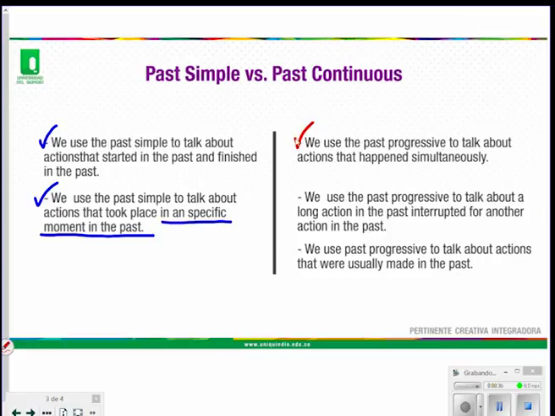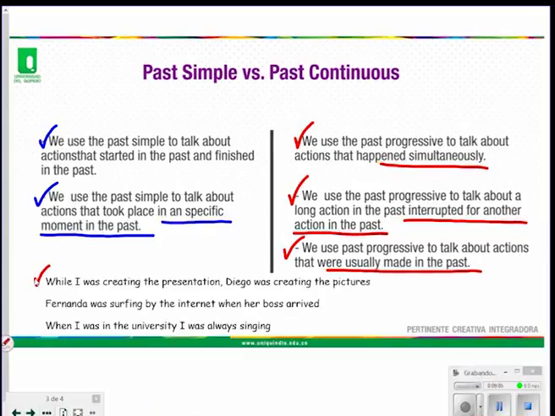Past continuous or progressive. We use the past progressive to talk about actions that happened simultaneously, two or more actions. We use the past progressive to talk about a long action in the past interrupted by another action in the past. We use the past progressive to talk about actions that were usually made in the past.